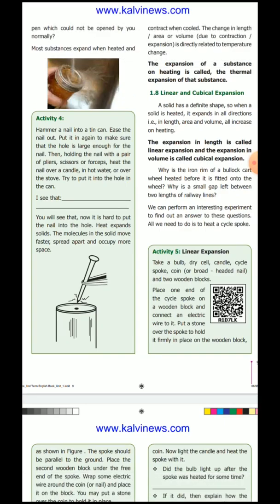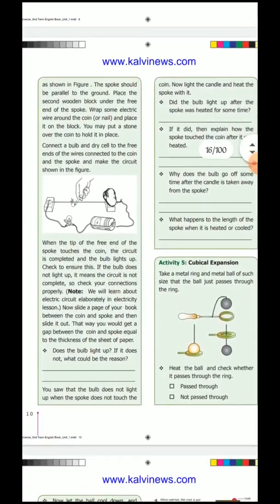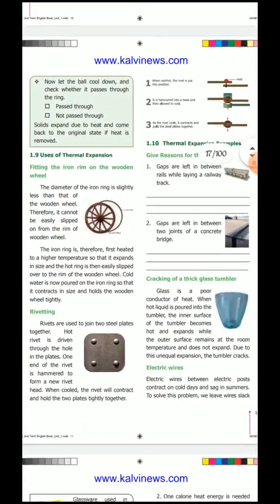What is meant by linear expansion? The expansion in length is called linear expansion. What is called cubical expansion? The expansion in volume is called cubical expansion. Are you clear, children? Have you understood?